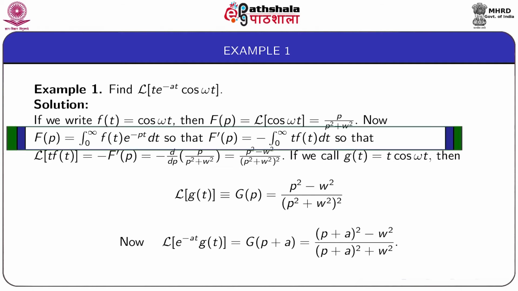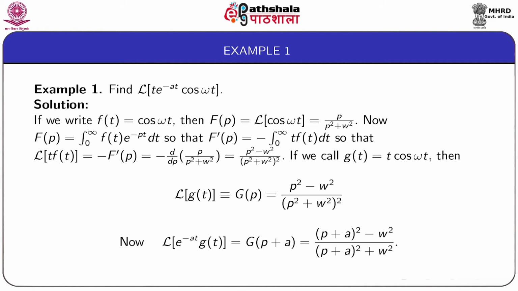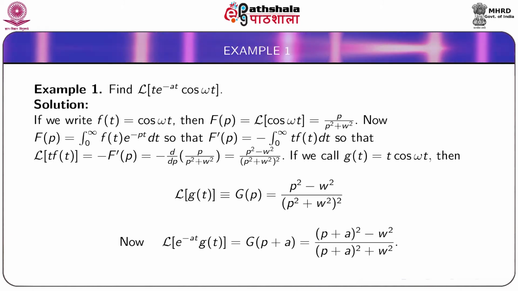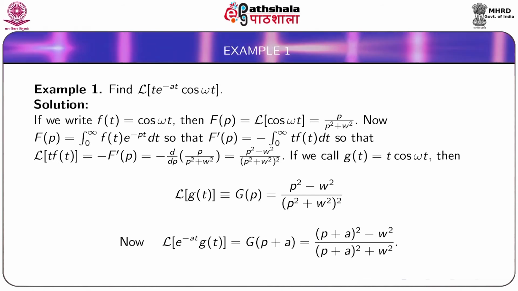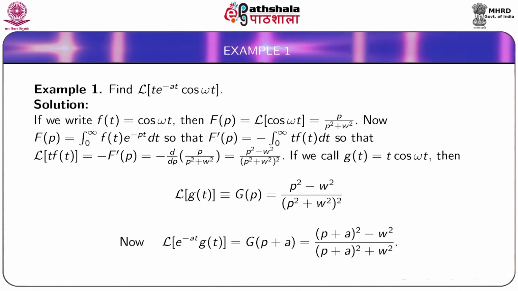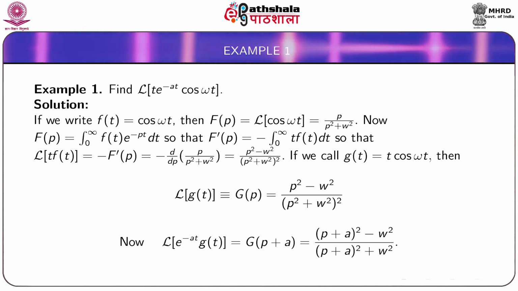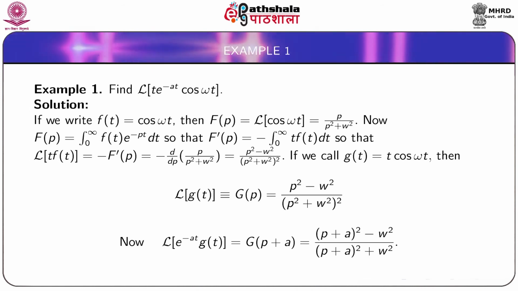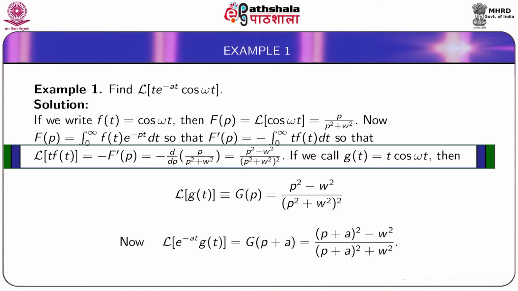Also, capital F(p) is written as integral from 0 to infinity small f(t) e to the power minus pt dt, so that d/dp of F(p) is equal to minus integral 0 to infinity t f(t) e to the power minus pt dt, which we have proved earlier, so that Laplace transform of t f(t) is equal to minus F dash (p),